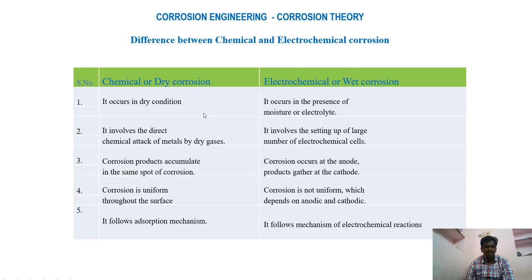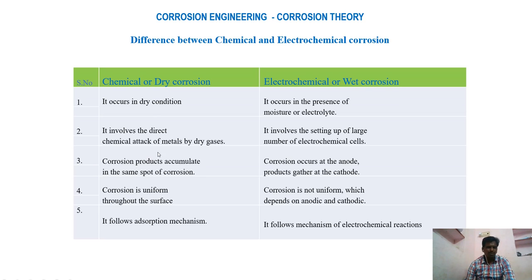Next one is the difference between chemical or dry corrosion and electrochemical or wet corrosion. Dry corrosion occurs in the absence of atmospheric moisture, and electrochemical or wet corrosion takes place in the presence of moisture or electrolyte. Dry corrosion involves direct chemical attack by the gases, while wet corrosion involves the setting up of a large number of electrolytic cells.